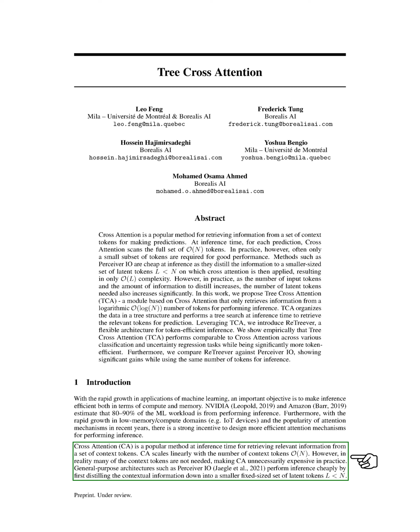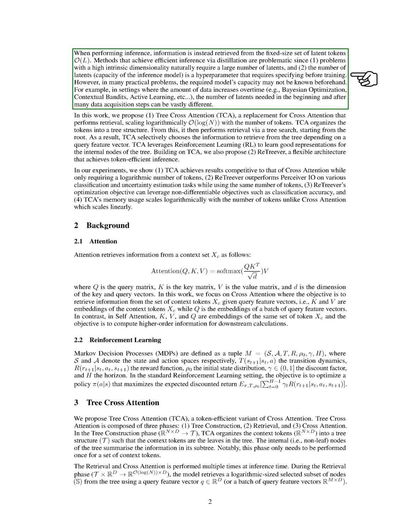One popular method is cross-attention, CA, which retrieves relevant information from a set of context tokens during inference. However, CA scales linearly with the number of context tokens, which can be inefficient as many of these tokens are not needed. General-purpose architectures like Perceiver I/O try to make inference more efficient by first condensing the contextual information into a smaller, fixed-sized set of latent tokens. But this approach has its own problems.